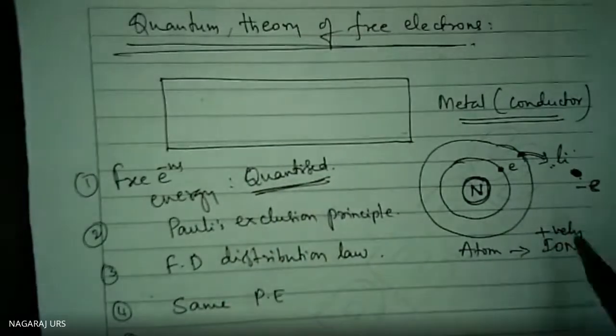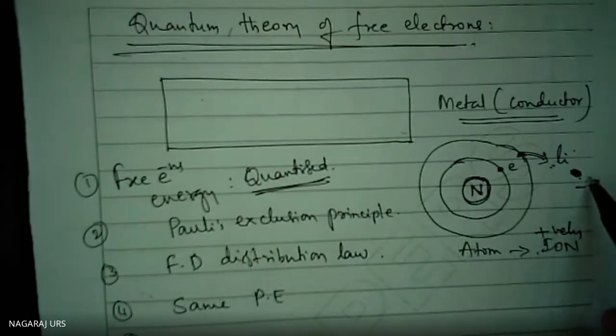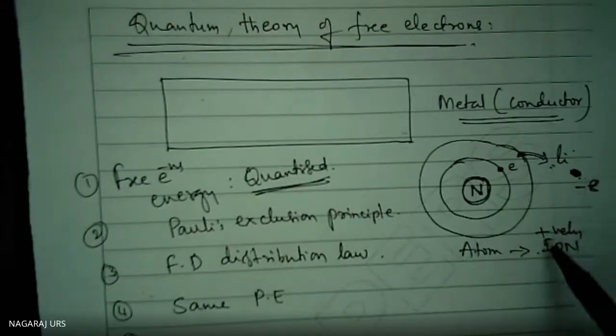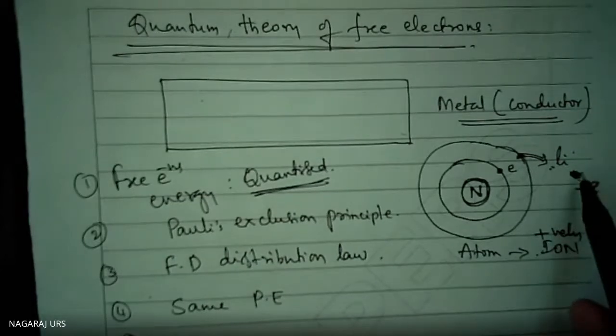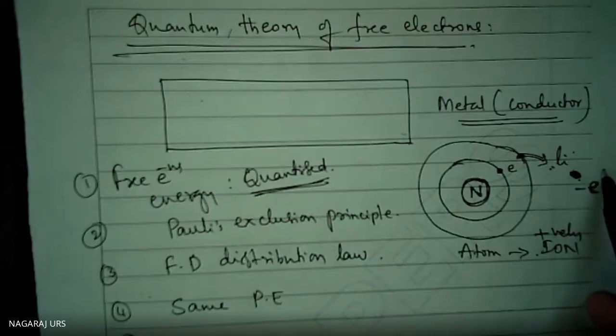According to quantum theory, there is no force of repulsion between any two free electrons, and no force of attraction between the removed free electron and the positively charged ion.